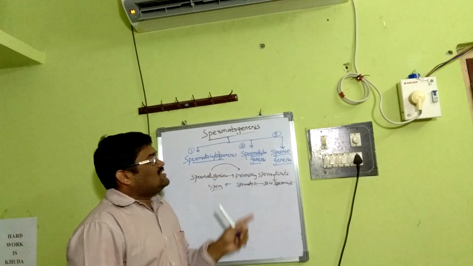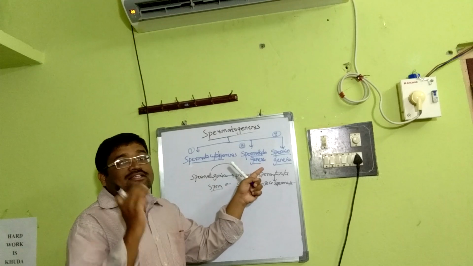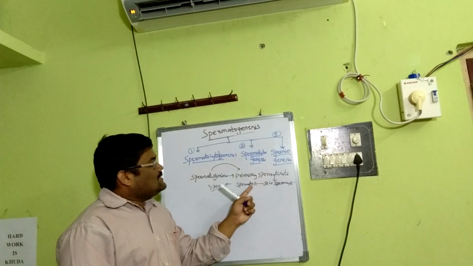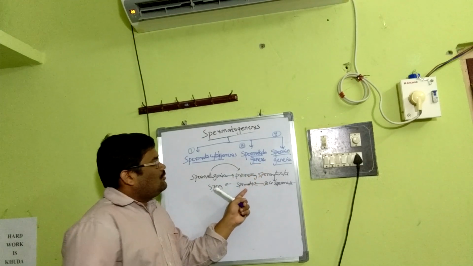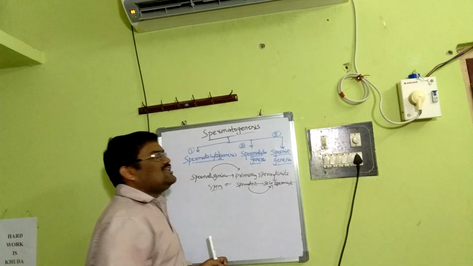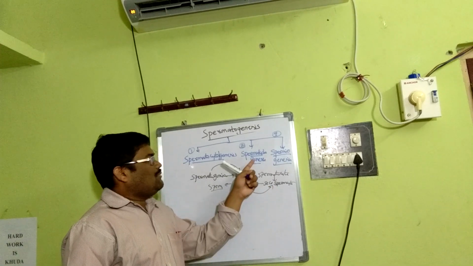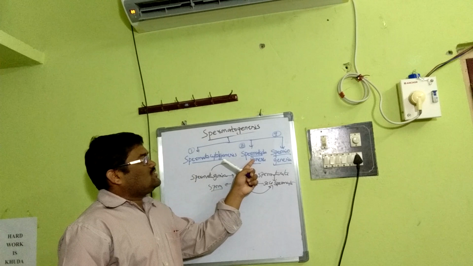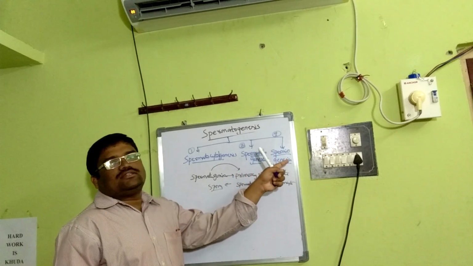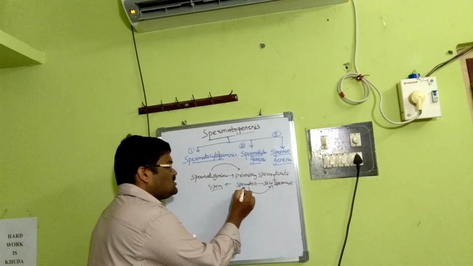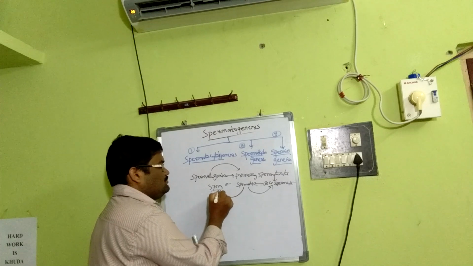Whereas spermatidogenesis, as the word implies, means synthesis of spermatid from secondary spermatocyte. Then spermiogenesis is ultimately differentiation of spermatid into sperm.